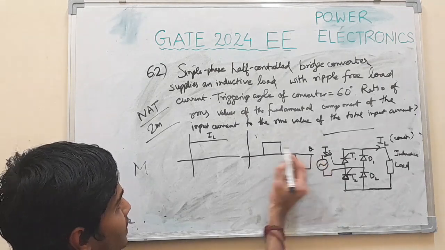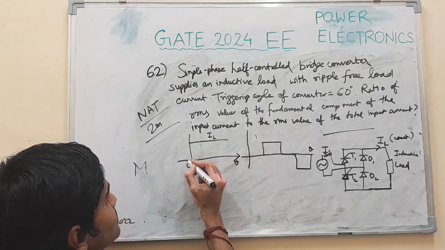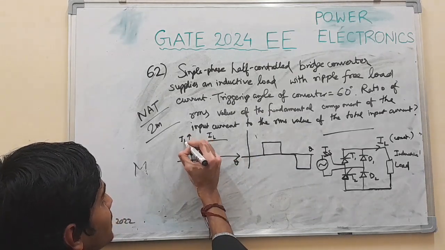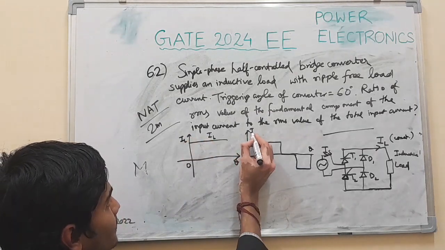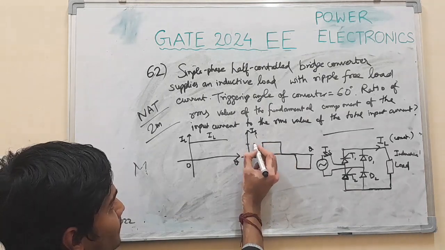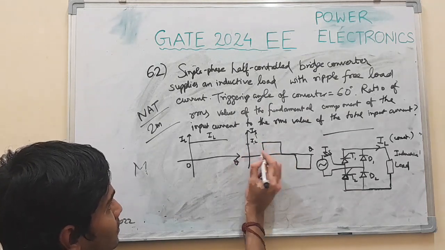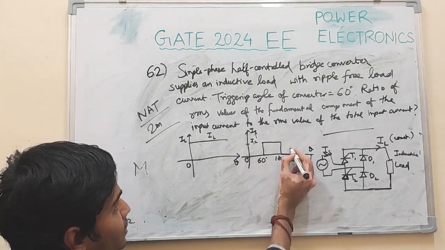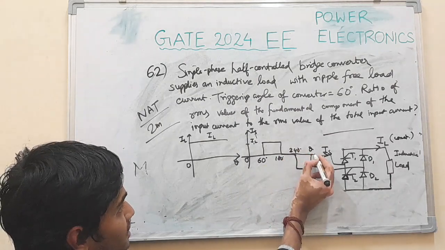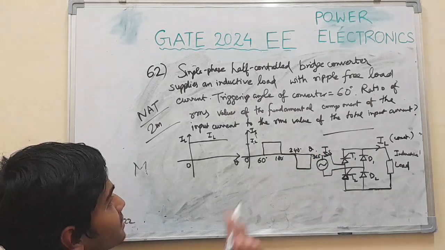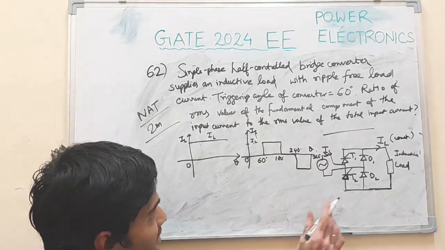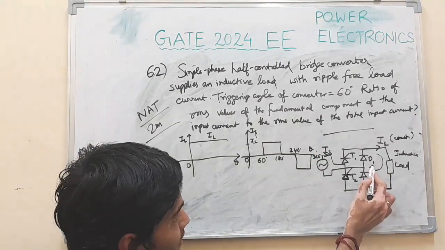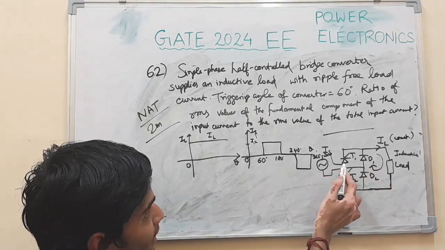This is theta, omega t, this is IS, this will be IL, this will be 0 degree, this will be 60 degree, 180 degree, 240 degree, 360 degree. And it repeats. During 0 to 60 degree, the load current will free wheel across this loop, so there will be no current drawn from the source.